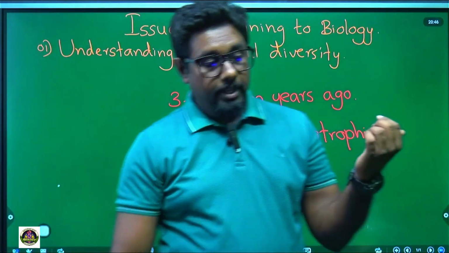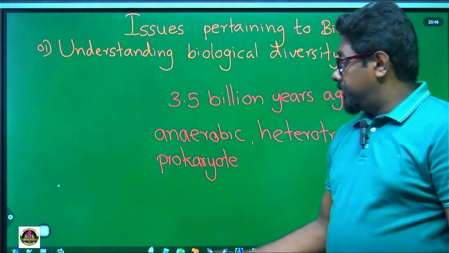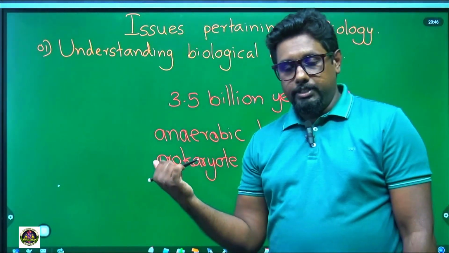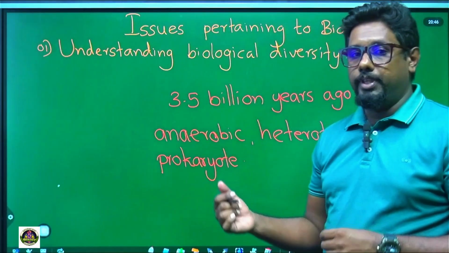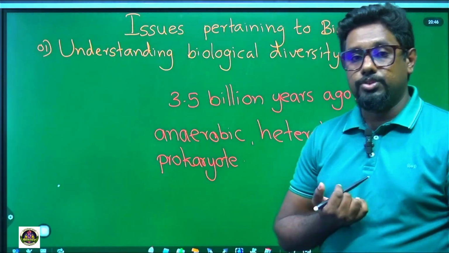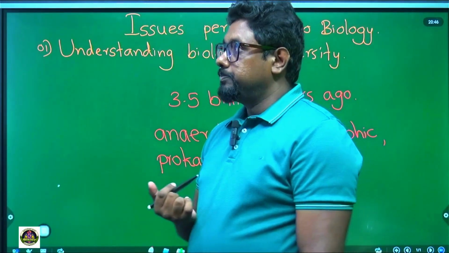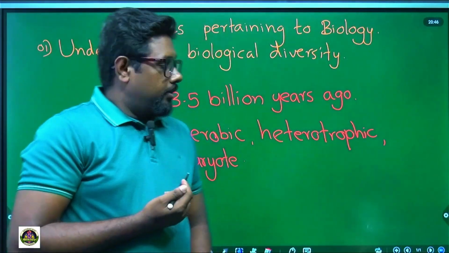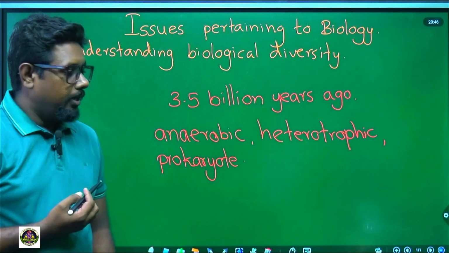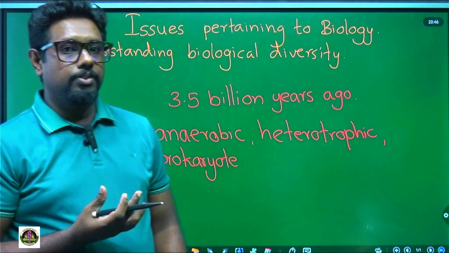Then what happened? This organism evolved, and today we can see vast biodiversity on the earth as a result of the evolution process. Then how many living species are on the earth?